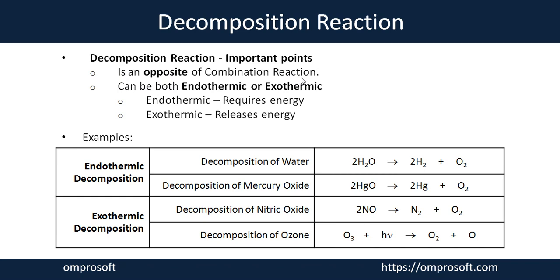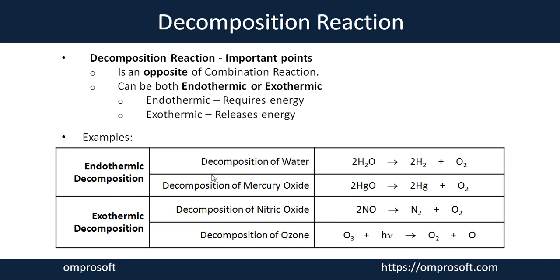As I told you before, most decomposition reactions need energy, but not all. Some decomposition reactions also release energy. That means a decomposition reaction can be endothermic or exothermic. Endothermic means it requires energy to proceed, and exothermic means it releases energy while the process occurs and while products are formed. I'll share some examples of endothermic and exothermic decomposition reactions.